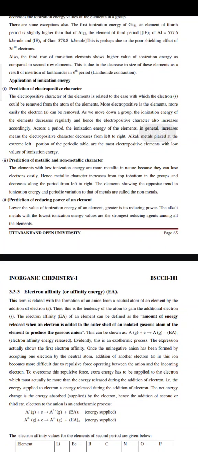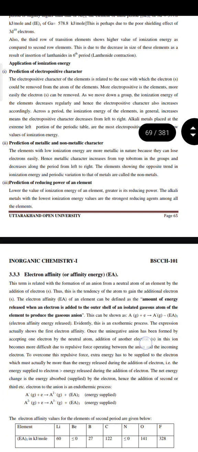There are some exceptions also. The first ionization energy of gallium, an element of the fourth period, is slightly higher than that of aluminium. Also, the third row of transition elements shows higher values of ionization energy as compared to the second row elements. This is due to the decrease in size of these elements as a result of insertion of lanthanides in the sixth period. Next, application of ionization energy.